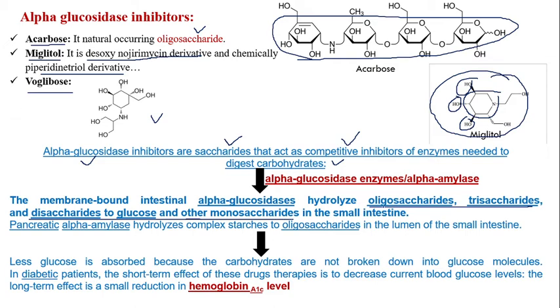Apart from the alpha glucosidase enzyme, there is a role of alpha amylase enzymes, which hydrolyze complex starch to oligosaccharides in the lumen of the small intestine.